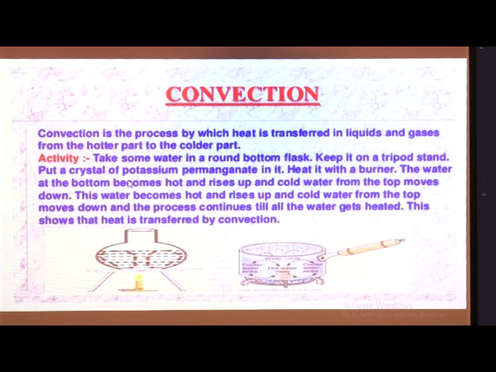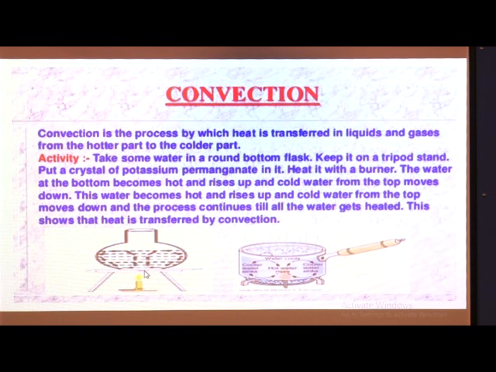When you heat that jar, you add potassium permanganate to this water, and you will see that particles move from the lower side to the upper side in this jar.